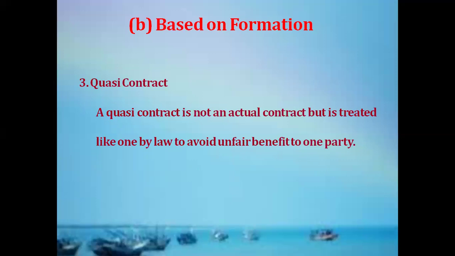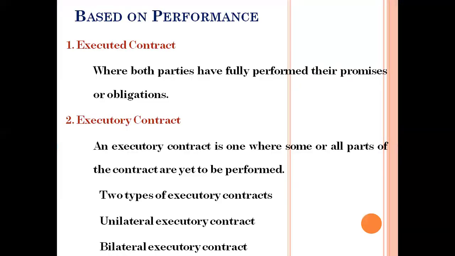It rests on the ground of equity that a person shall not be allowed to enrich himself at the expense of the other. For example, A Traders leave the goods at C's house by mistake. C treats the goods as his own. Now C is bound to pay for the goods. This is called a quasi-contract. So the quasi-contract is created by way of law, not intentionally.